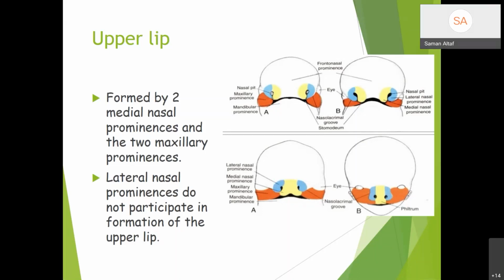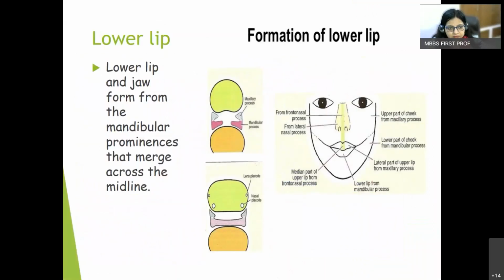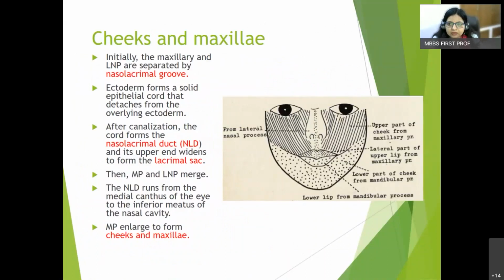Yes, ma'am. Now, the lateral nasal prominences, we haven't yet talked about the lateral nasal prominences. These are the lateral nasal prominences which have not yet helped in the formation of upper lip. Okay. So there has to be a certain role of lateral nasal prominence, and this role is in the formation of cheeks and maxillae.